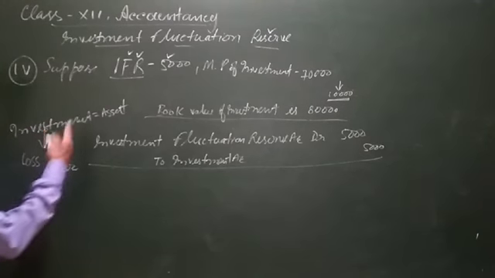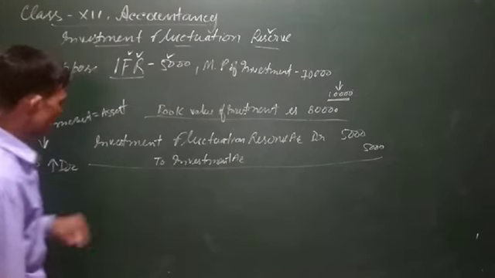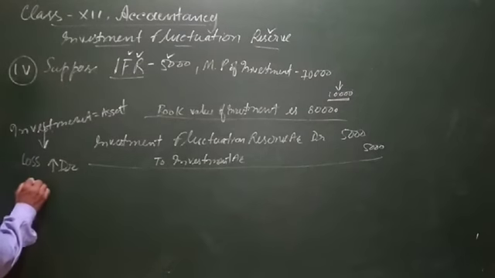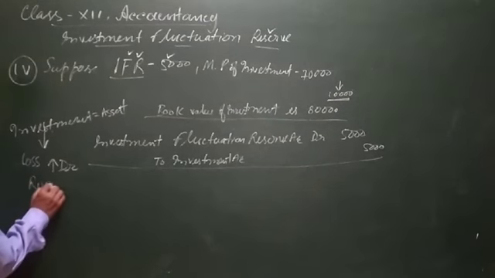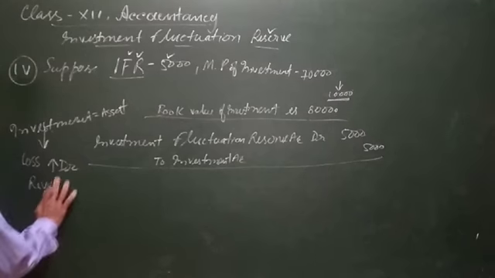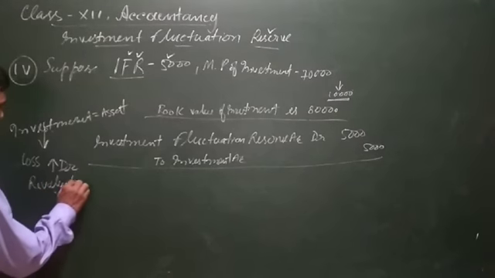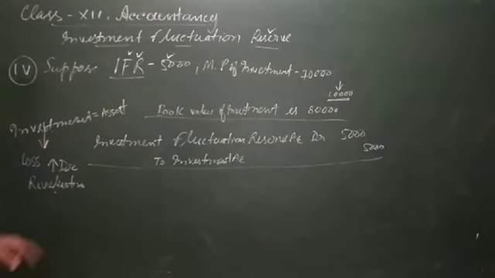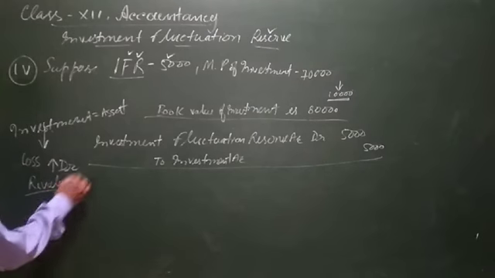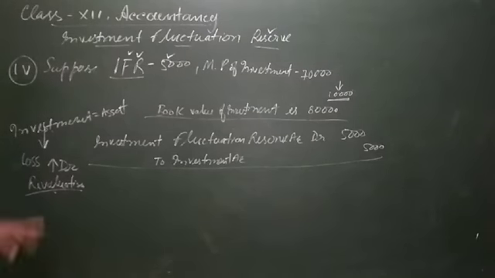Similar to the previous entry I told you about, when the values of assets are revalued, a separate account is prepared, known as the revaluation account. At the time of admission of a partner, we prepare a revaluation account where the values of assets and liabilities are recalculated.